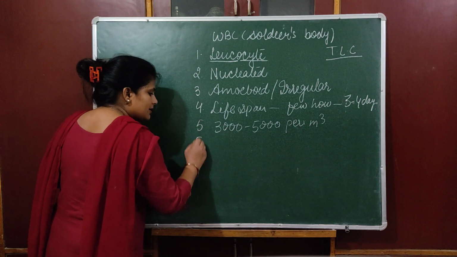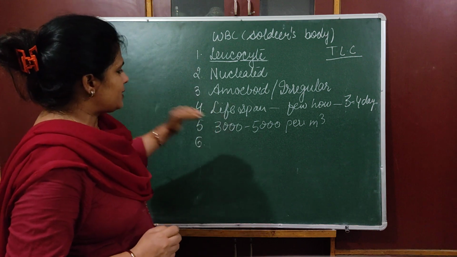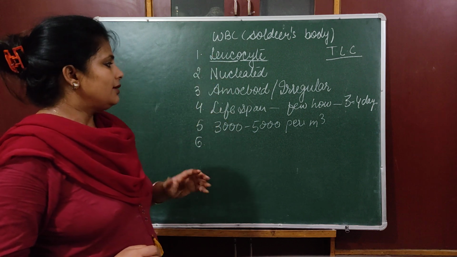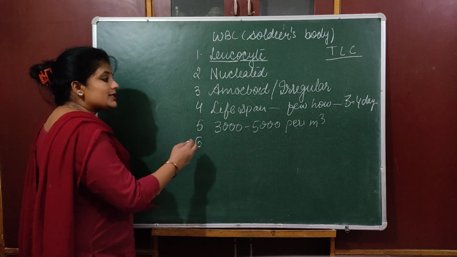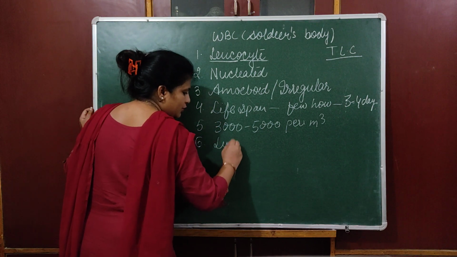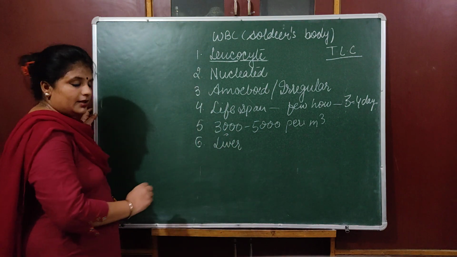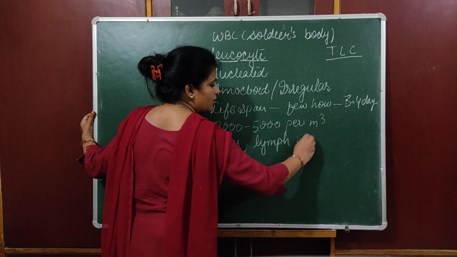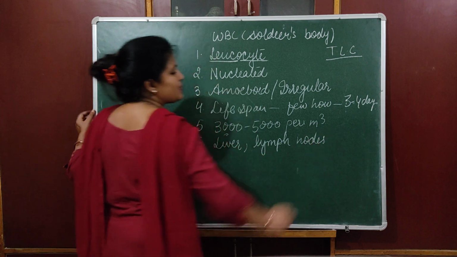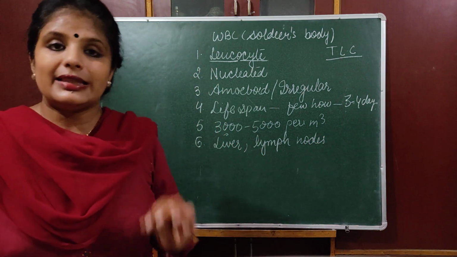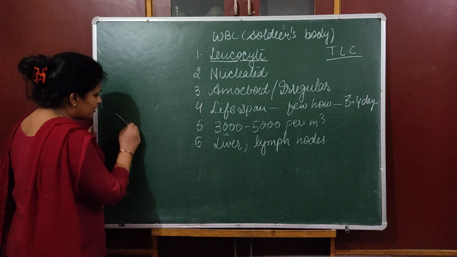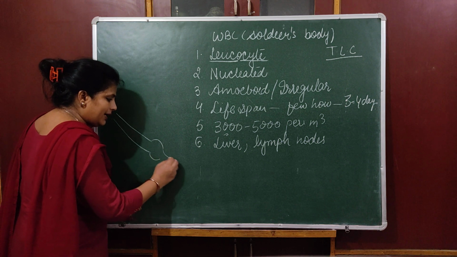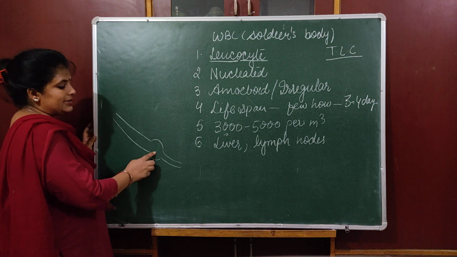Okay, number 6, we have discussed their lifespan, their count, amoeboid movement, being nucleated, and leukocyte. These are the main factors. Besides that, what is the site of formation? They can be produced in the liver like RBC, but they can be produced in lymph nodes also. Now, what are lymph nodes? We have a specific kind of lymph vessels, and these lymph vessels are fine tubes which carry lymph, and sometimes there is swelling. These swellings are known as lymph nodes.